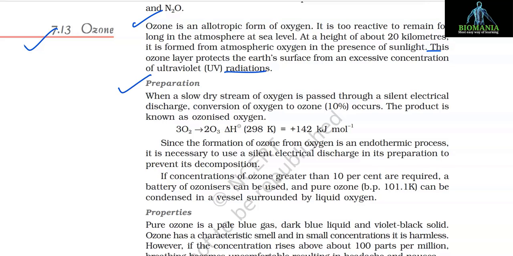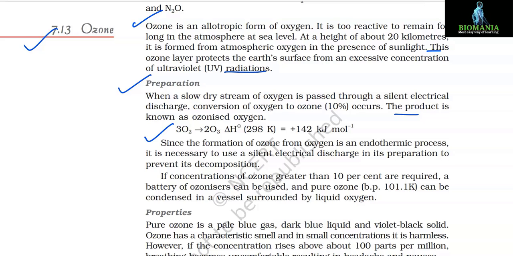Preparation. When a slow dry stream of oxygen is passed through a silent electrical discharge, conversion of oxygen to ozone up to 10% occurs. The product is known as ozonized oxygen. 3O2 gives 2O3, where delta H at 298 Kelvin is equal to plus 142 kilojoule per mole.